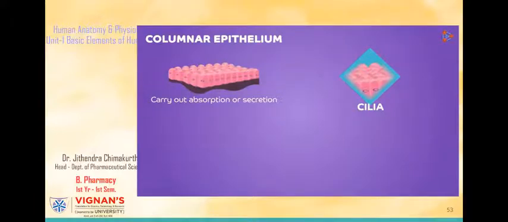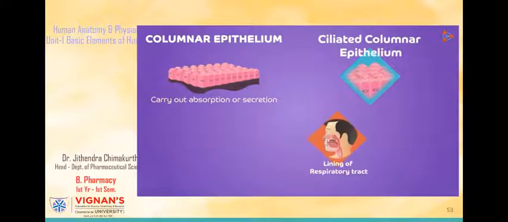Well, the basic purpose is to move the immovable. Yes, whenever you have certain non-motile substances or cells, then these cilia carry out rhythmic movements that help to move these substances. Thus, this type, that is the ciliated columnar epithelium, is found to cover the lining of the respiratory tract. Here, it helps to throw out the foreign particles trapped in mucus which enter the respiratory tract. Another location is in the fallopian tubes of the female reproductive system, where the cilia help to propel the ovum in the forward direction.